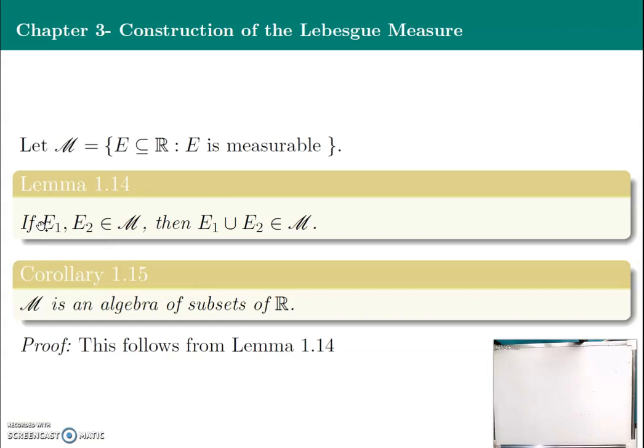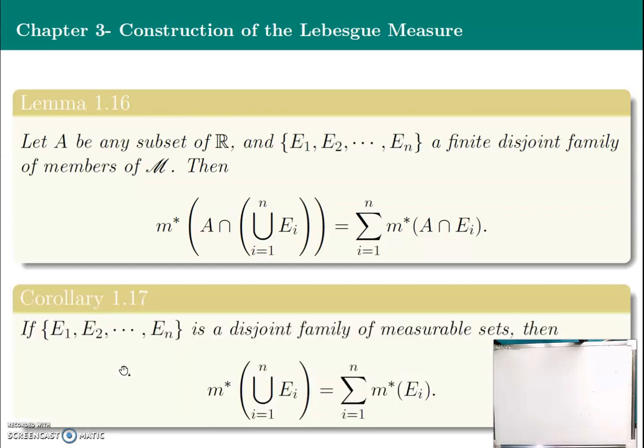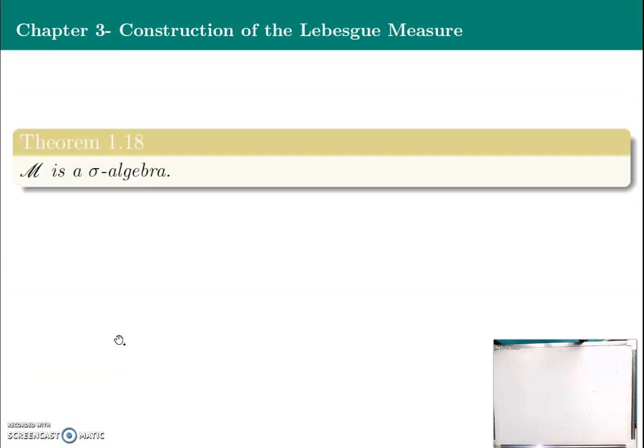We also use lemma 1.14 and lemma 1.16 to show that the sequence of measurable sets is also measurable. So in that case, after using all those results and some concepts, we can show that the class of measurable sets is a sigma algebra.